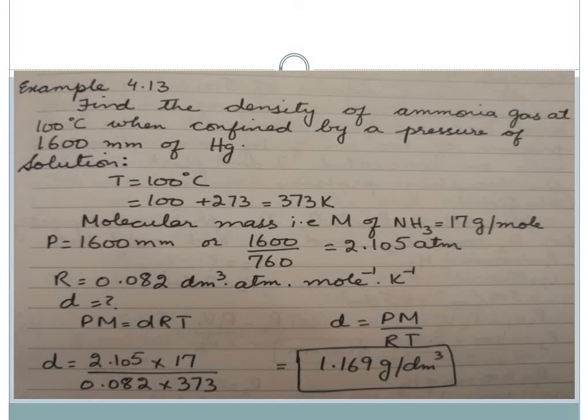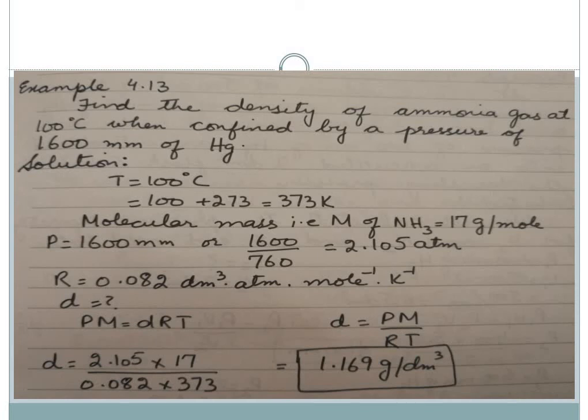Pressure is given to us in millimeter of mercury, so we have just converted it into atmosphere by dividing it by 760. In atmosphere, the answer comes to be 2.105, and the R value which we are using is 0.082 decimeter cube atmosphere per mole per Kelvin.